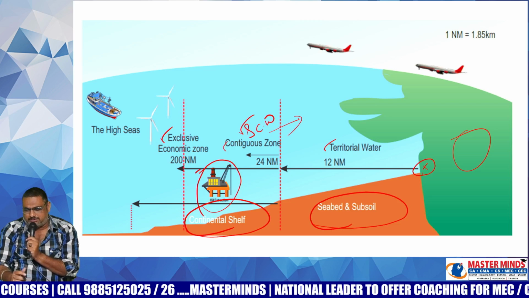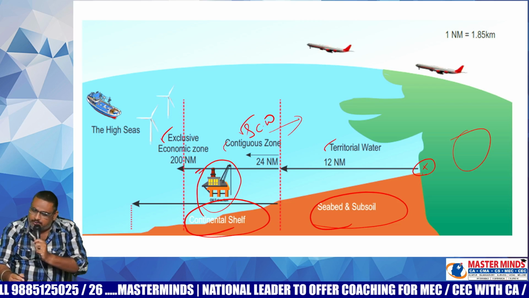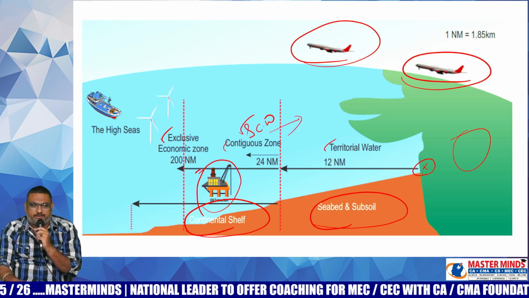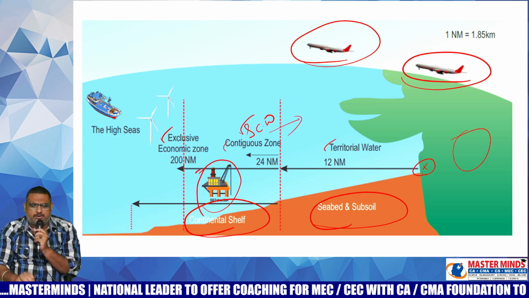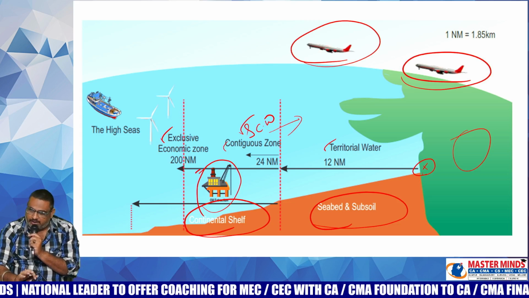Okay, sea waters and underlying land only belong to you, not the airspace? No, airspace also belongs to us. Airspace also belongs to India. To all these places, section 1 of the CGST Act will be applicable.